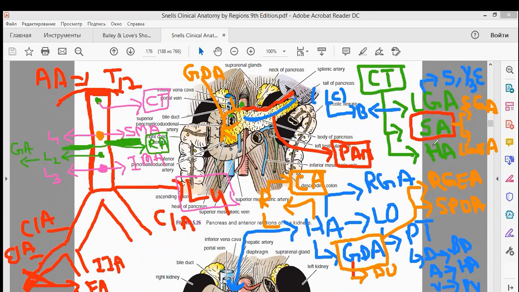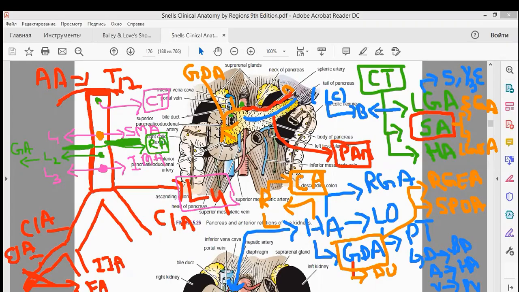Then you have your celiac trunk. The celiac trunk has three branches: the left gastric artery, splenic artery and hepatic artery. The left gastric artery gives blood supply not only to the stomach along the lesser curvature, but also to the lower one third of the esophagus. Then you have the splenic artery, which I show here in red. You must remember that it is not present behind the pancreas; it is present along the upper border of the pancreas.